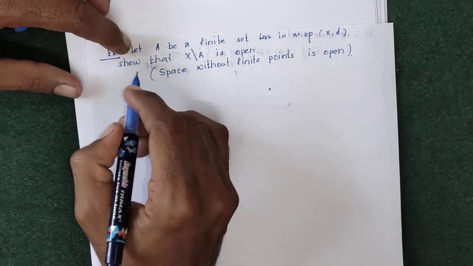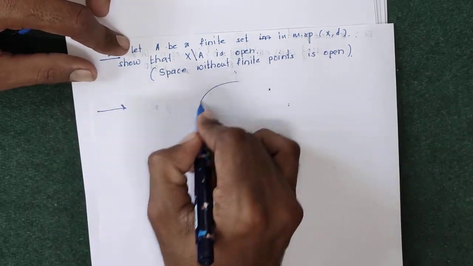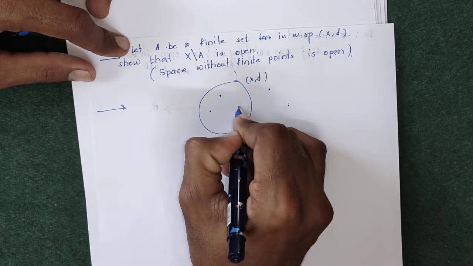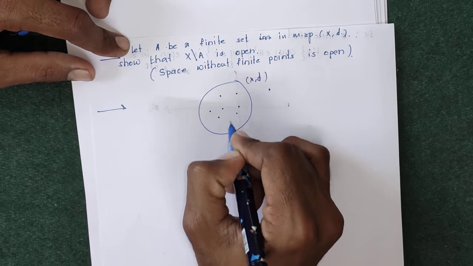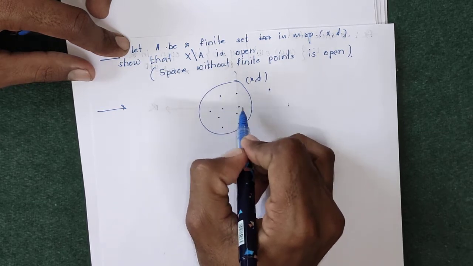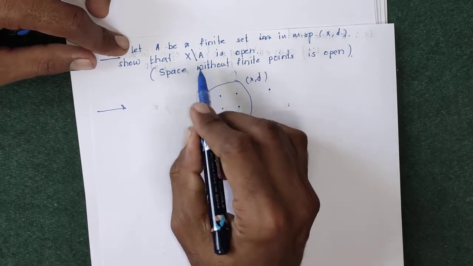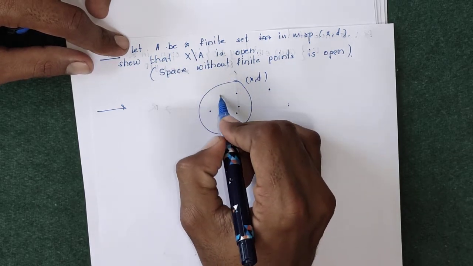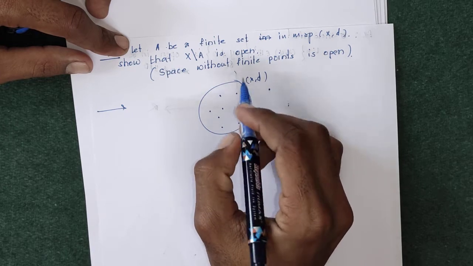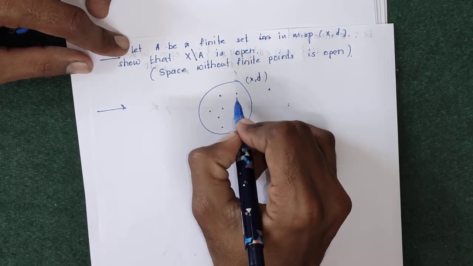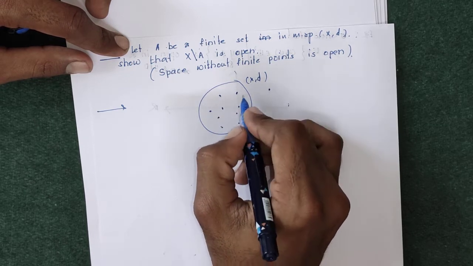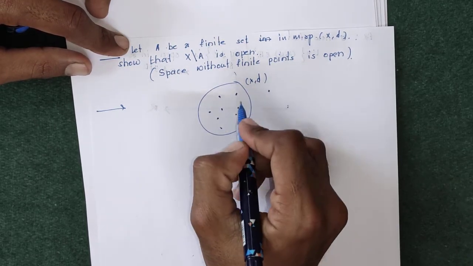To solve this example, we are given that (X, d) is a metric space and A is a set of finite elements. Suppose these are the finite elements 1, 2, 3, 4 up to n. So these n elements are in A, and we have to prove that X minus A is open.